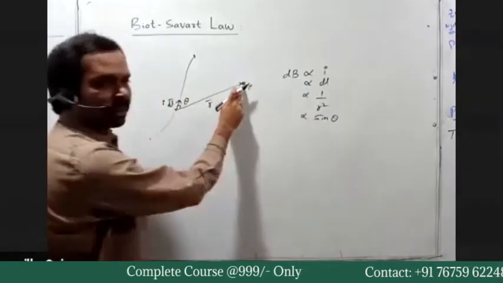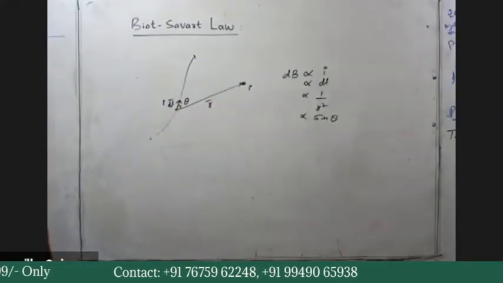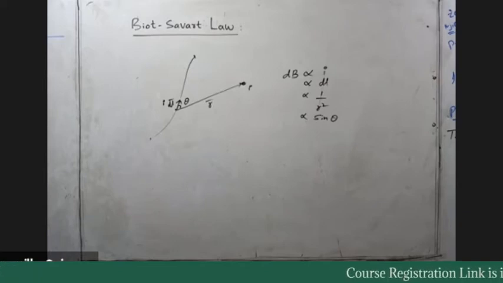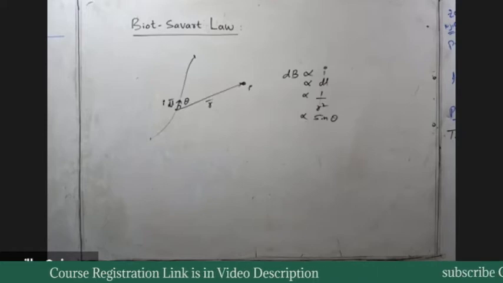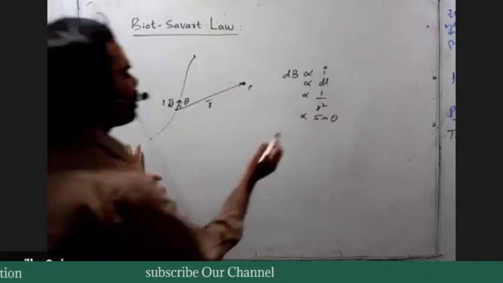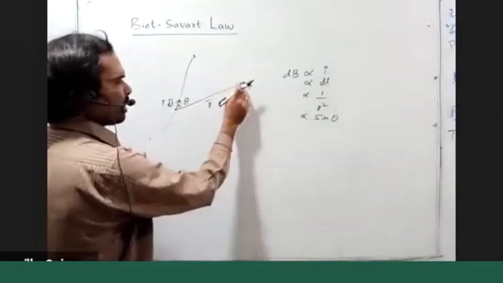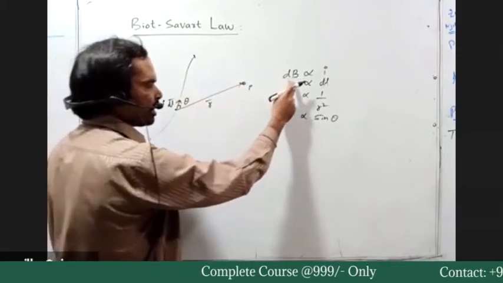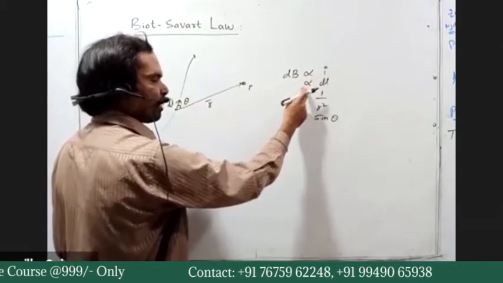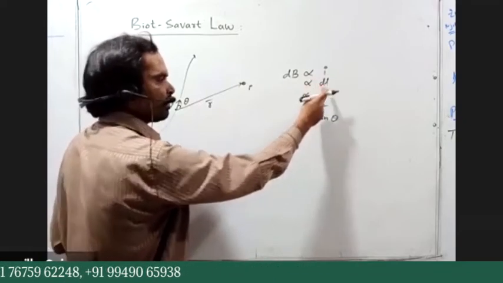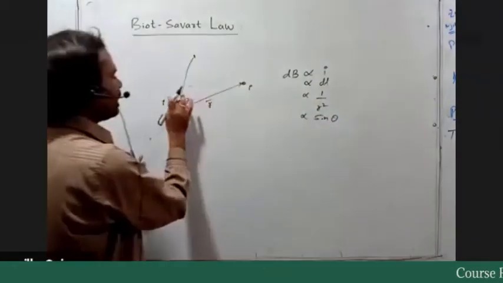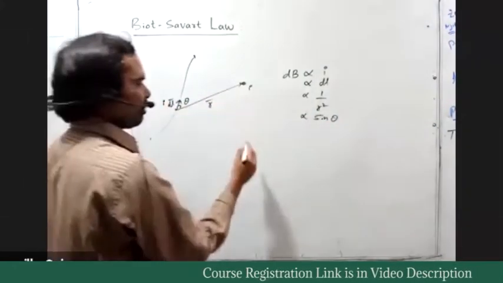So the magnetic field induction at the point P because of current through this small element is proportional to the current through the element, proportional to the length of the element, inversely proportional to the square of the distance, and directly proportional to sine theta, the angle between dl bar and r bar.